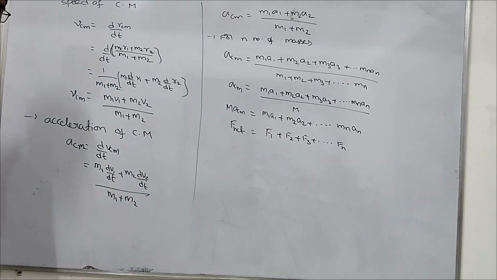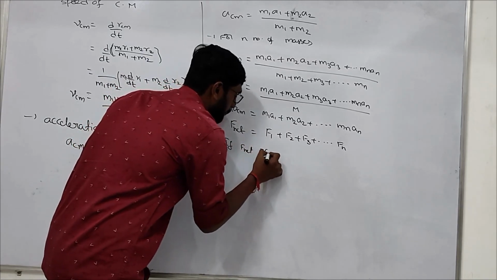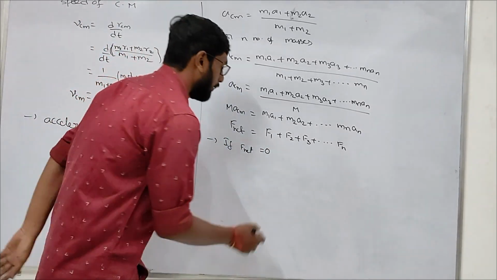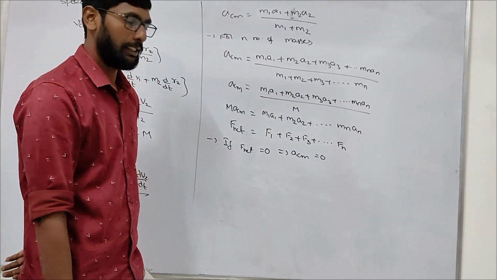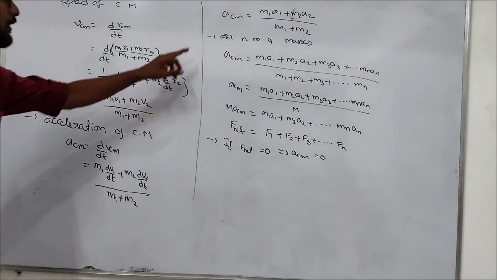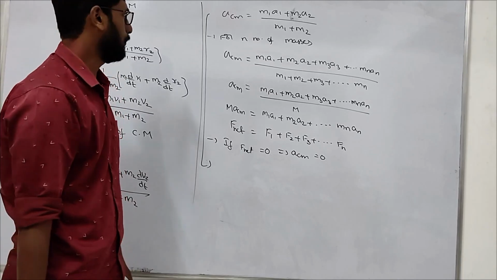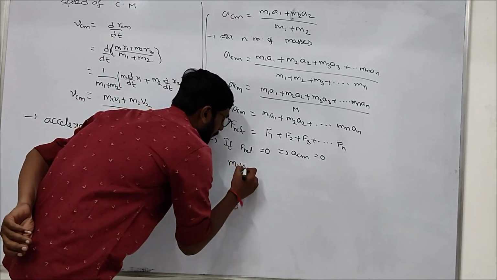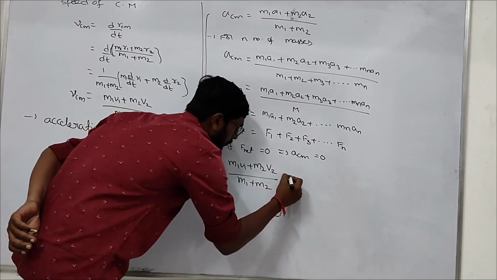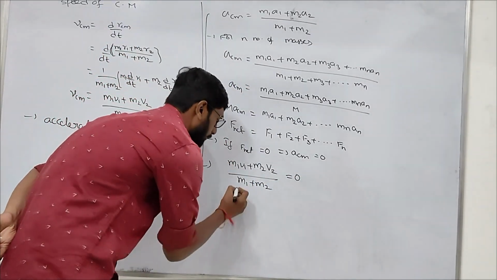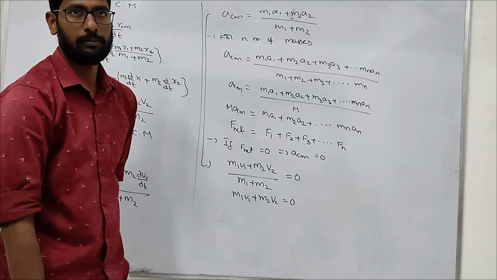For example, if net force is 0, if F net is 0, then acceleration of center of mass will be 0. Acceleration of center of mass will be 0. So you take this equation. It will be the same for 2 particles or n number of particles. So m1 v1 plus m2 v2 by m1 plus m2 equals 0. So m1 v1 plus m2 v2 equals 0.